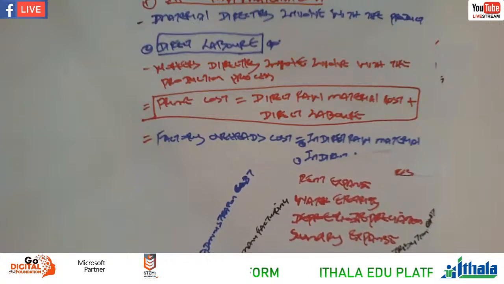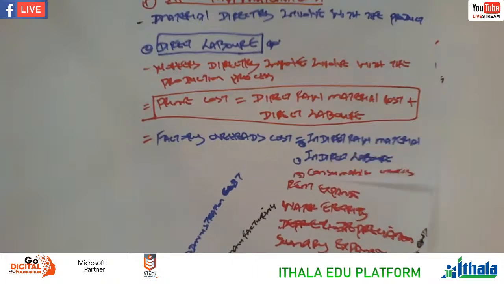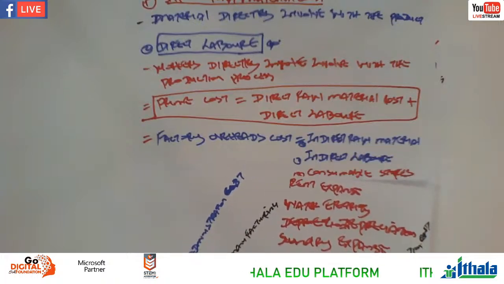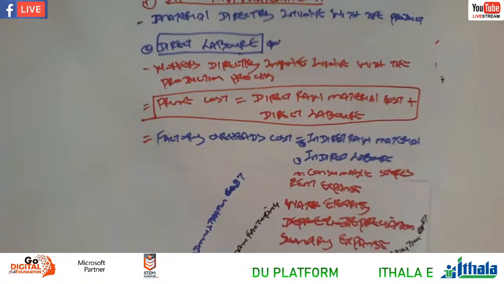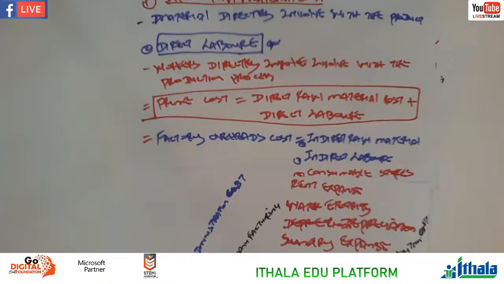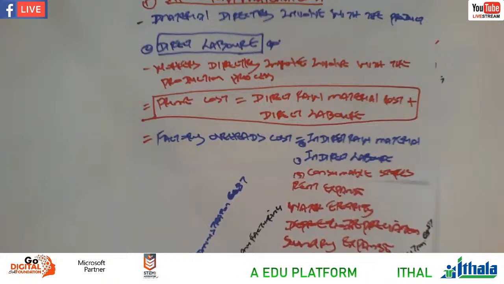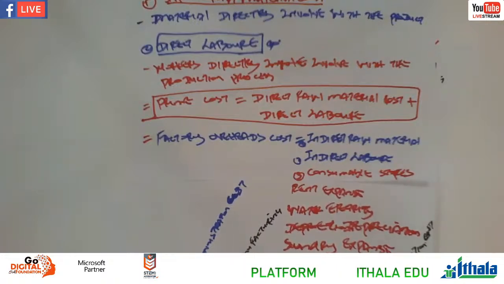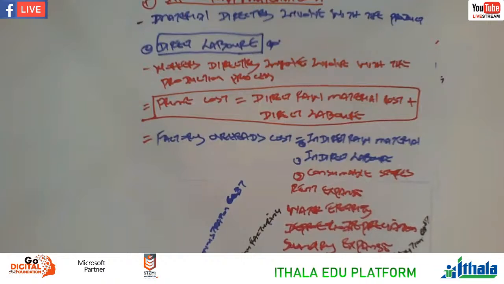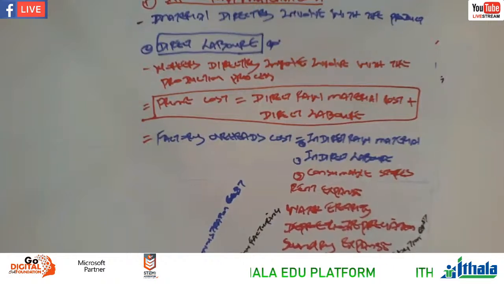Factory overheads are the expenses that we incurred during the production, including indirect raw material, indirect labor, consumable stores, rent expense, water and electricity, depreciation, sundry expense, and any other expense of a factory. This was just an example.